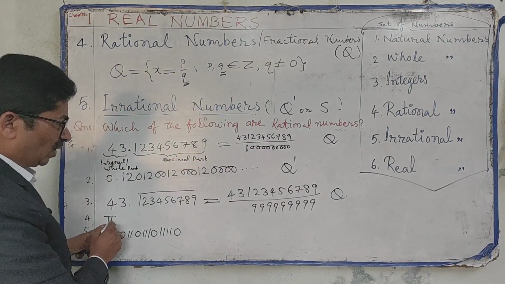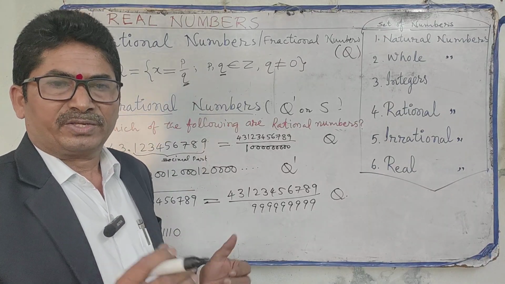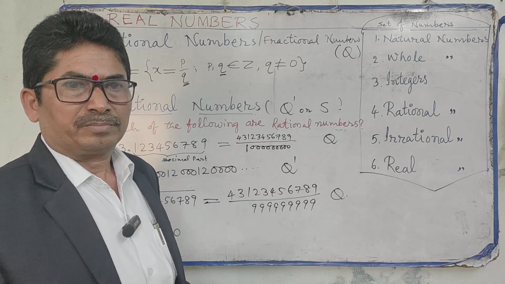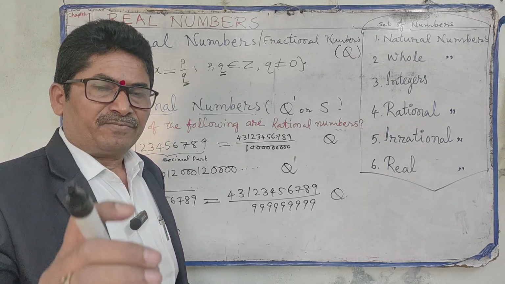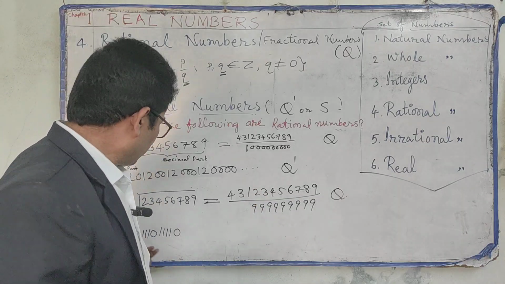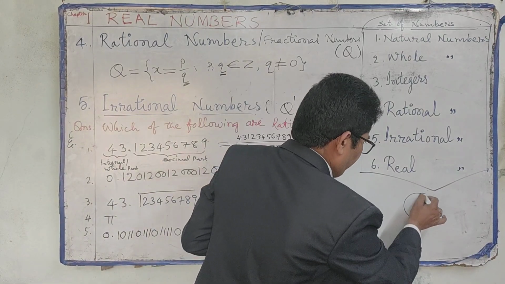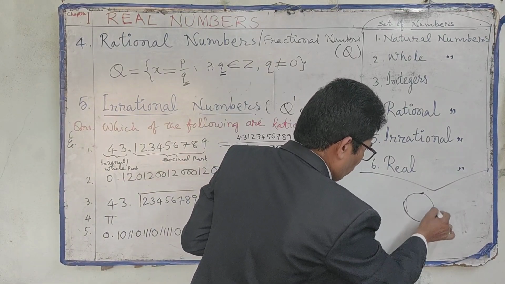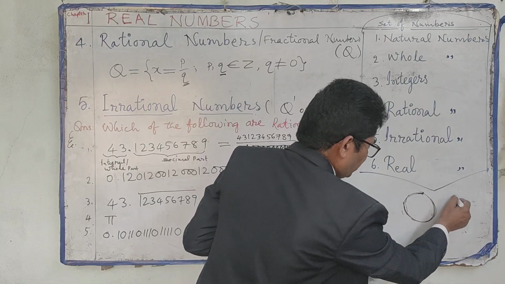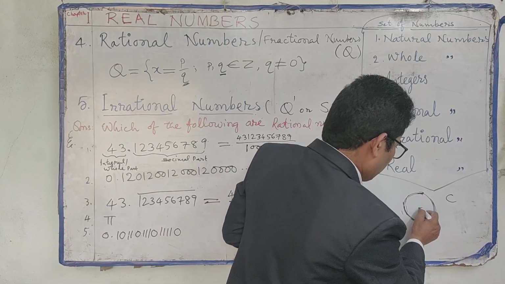Next, pi. Pi is a Greek letter. So what is pi? The ratio of circumference and diameter is called pi. So this is the circle. The total length of this circle is called the circumference.